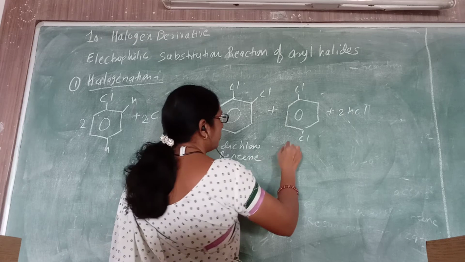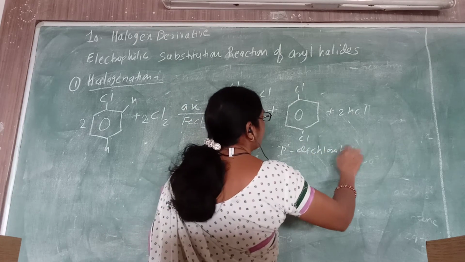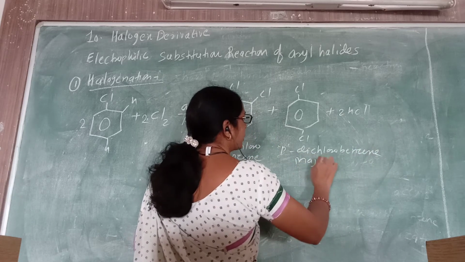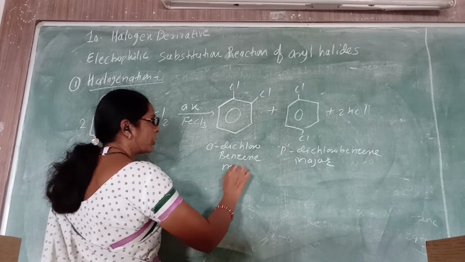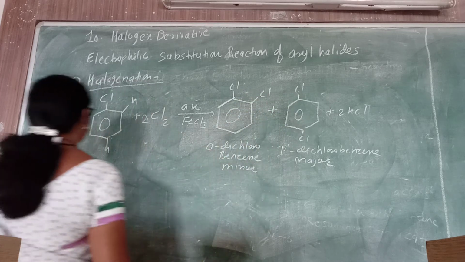So these are the para dichlorobenzene. These are the two products, out of which this is the major product and this is the minor. The reason is the same: there is steric hindrance, therefore the ortho product is less.